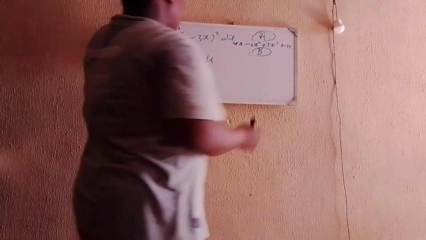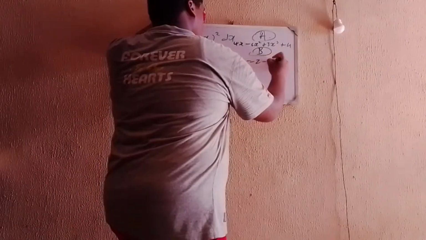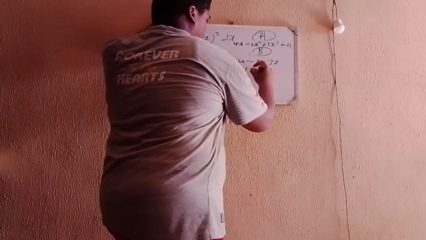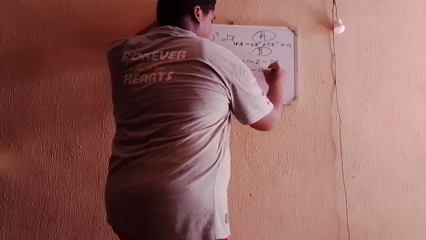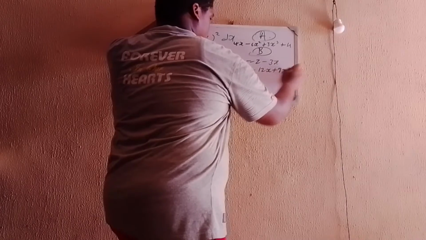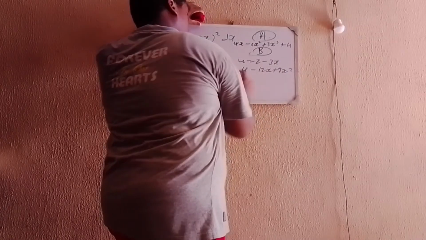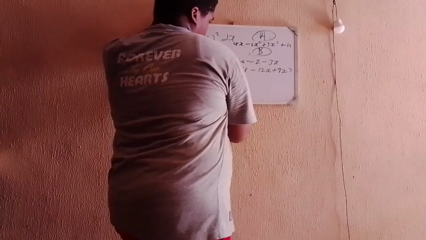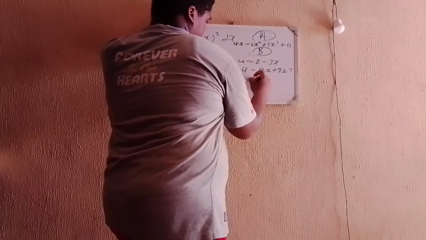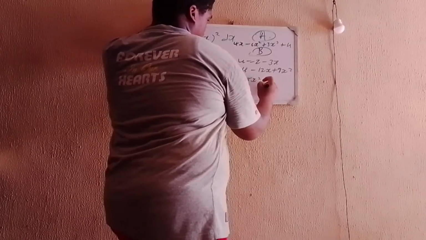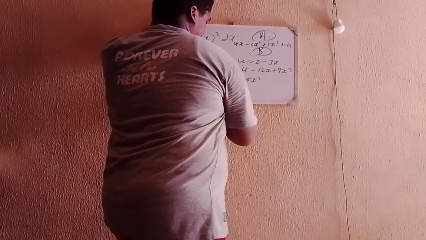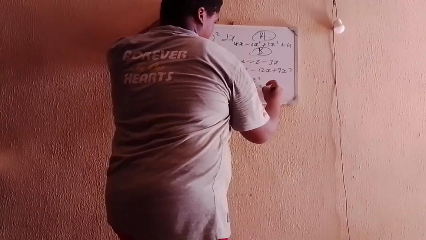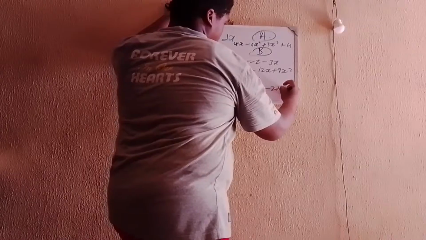So now what is u cubed? Remember that u is equal to 2 minus 3x. So u squared is equal to, as we've done before, 4 minus 12x plus 9x squared. And u cubed is equal to 2 minus 3x times this, which is 8 minus 24x plus 18x squared minus 12x plus 36x squared minus 27x cubed.